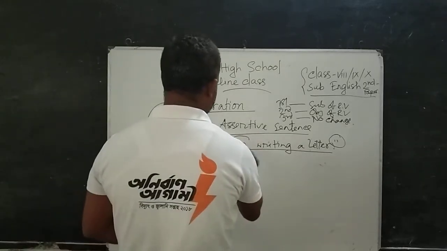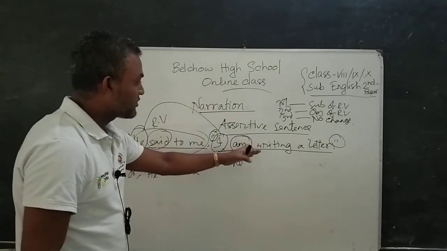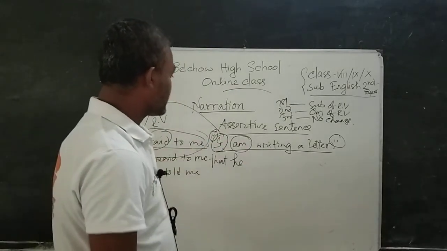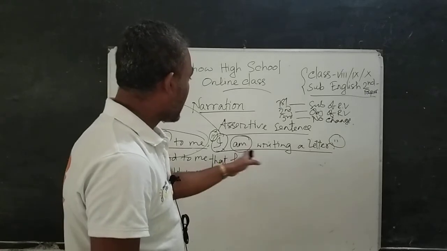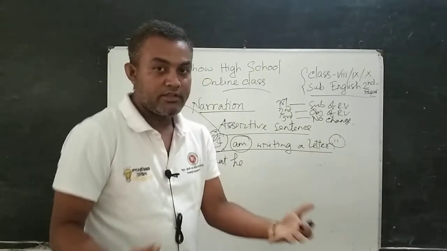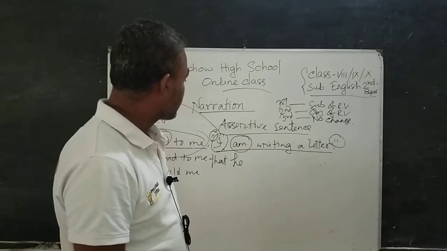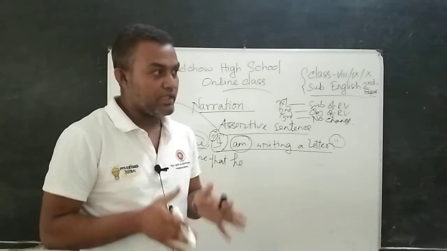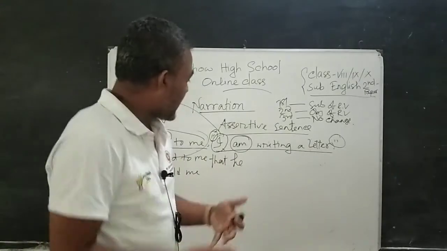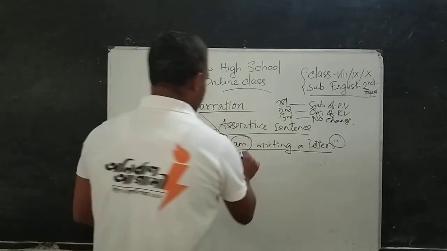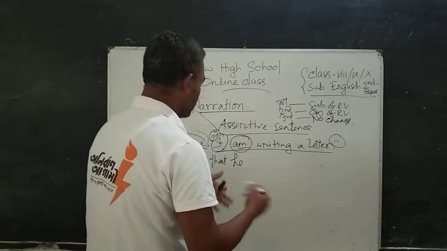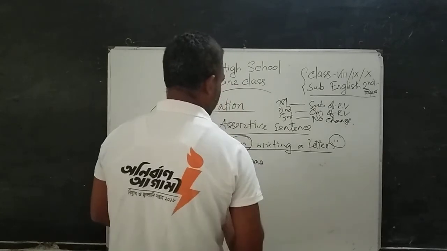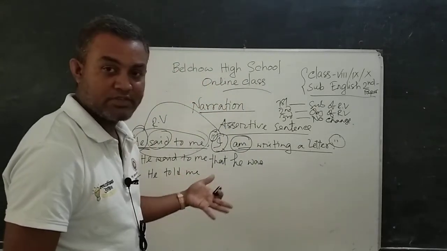Then we have to change the tense of the reported speech. Here, I am writing a letter, it's present continuous tense. We have to change this sentence into past continuous tense. That means if we change am and is, are into was, were, the tense has been changed.